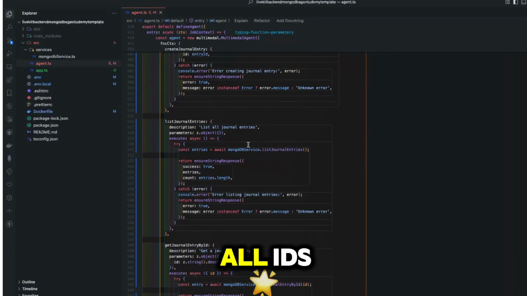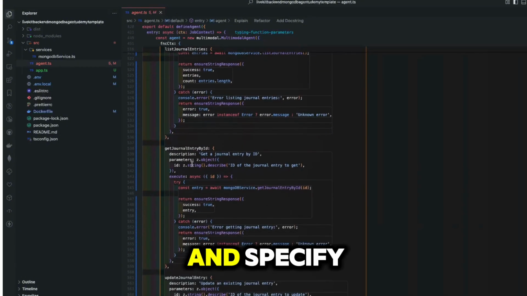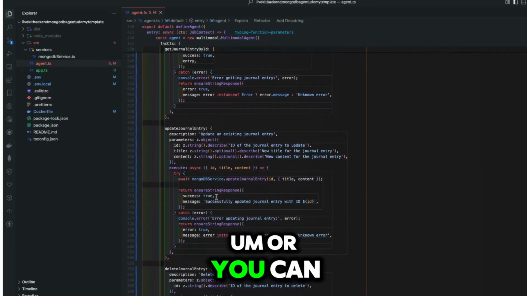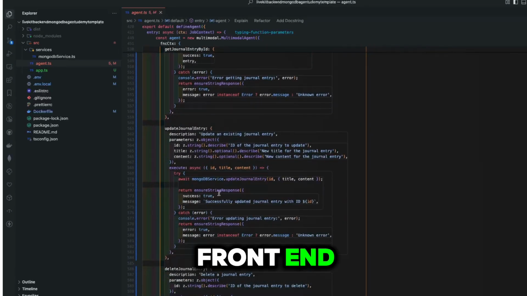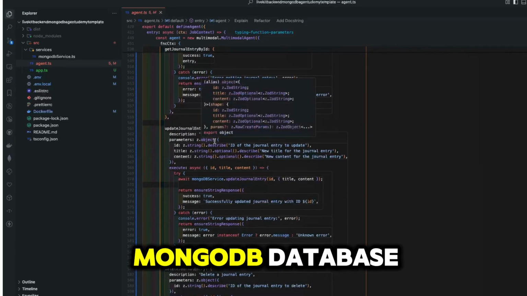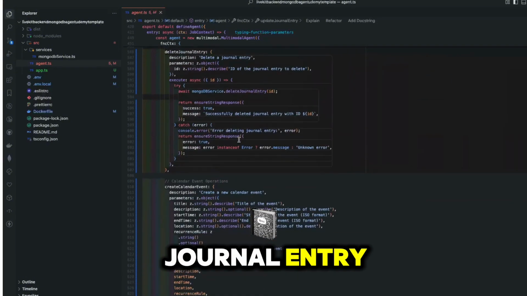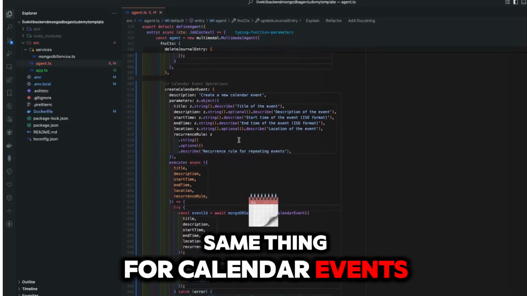So you want it to list all IDs and then go ahead and specify the particular journal entry. Or you can check whatever UI you've done on the front end, as long as it has access to the MongoDB database. So what we've done for journal entry, I've literally done the same thing for calendar events.